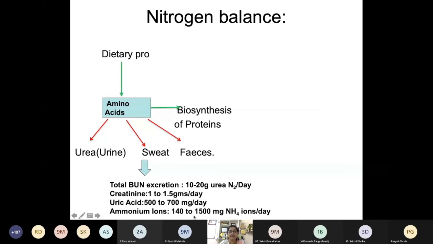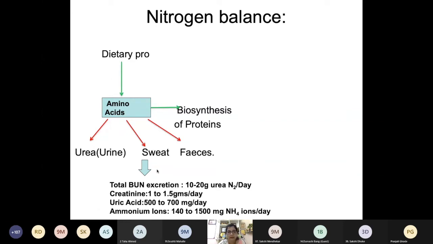Then uric acid, 500 to 700 milligram per day is excreted, and a few ammonium ions are also excreted. So we lose nitrogen through these products. Whenever ingestion of nitrogen is equal to the excretion of nitrogen, we call it a state of perfect nitrogen balance.